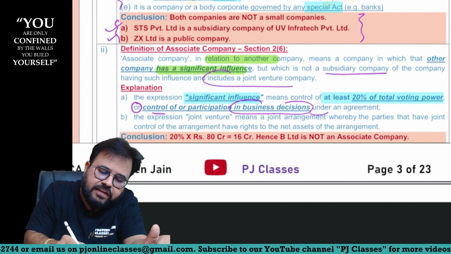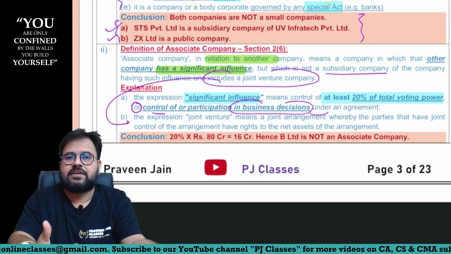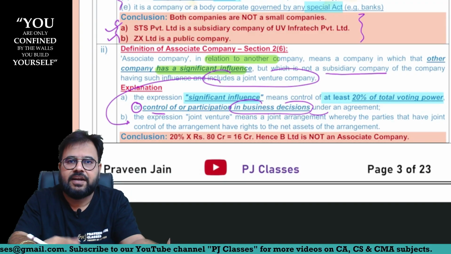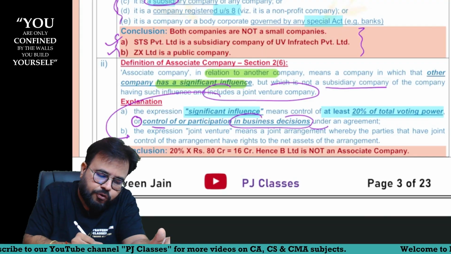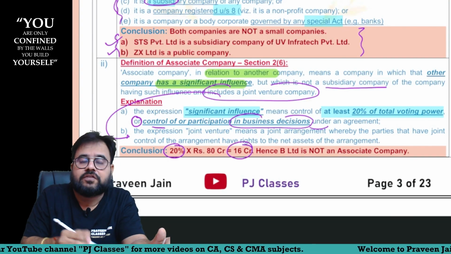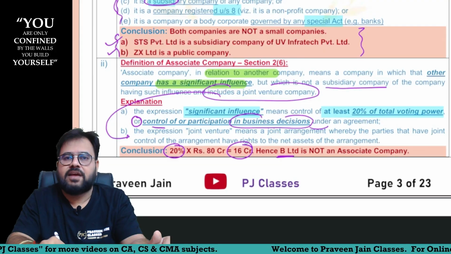And it includes a joint venture, and the definition of joint venture is also given, sir. Because in my present part, the joint venture is not related, hence I am ignoring it, sir. So what is the answer, sir? 20% will come around 16 crores and you are holding only 15 crores. Hence, B Limited, you will not be called an associate company, sir.